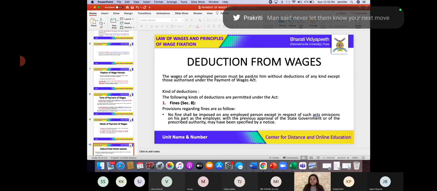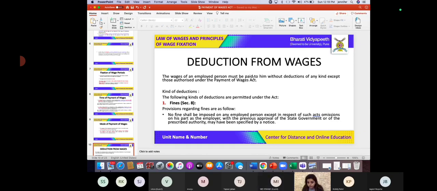So illegal deductions definitely are not allowed. Before the enactment of this act, we used to see that there used to be illegal deductions. Now by the introduction of this act, the law makes it very stringent that there cannot be illegal deductions. So which deductions are valid in the eyes of law? The ones which are provided by this act. So we are going to study the first kind of deduction, that is in terms of fines.